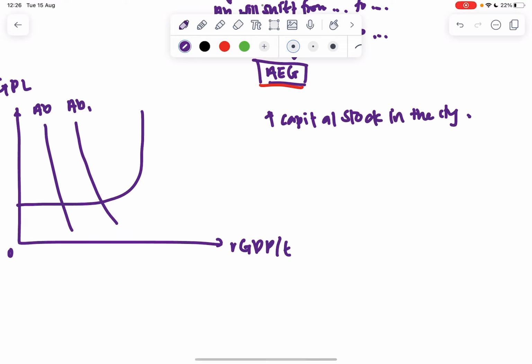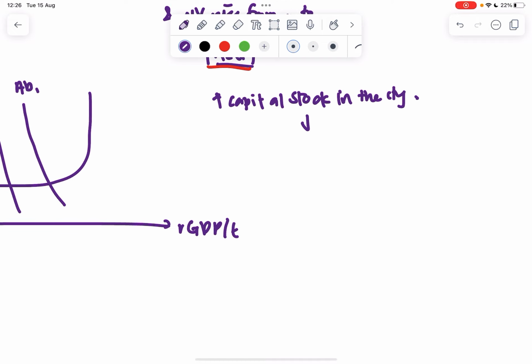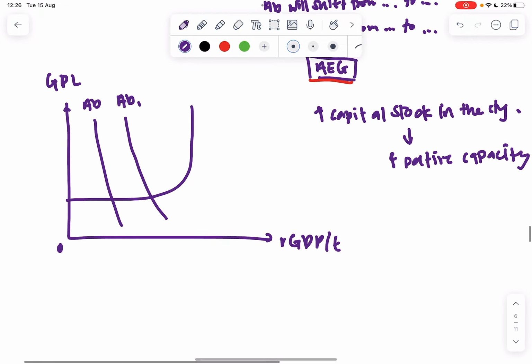And because I have more capital stock, that will also lead to an increase in productive capacity. This is reflected by an increase in the long run AS, which is just a rightward shift of the vertical portion of the AS.